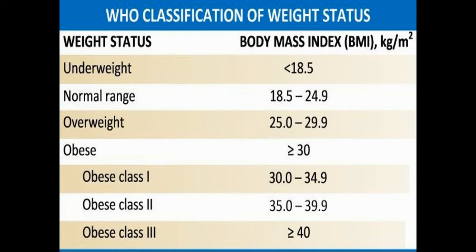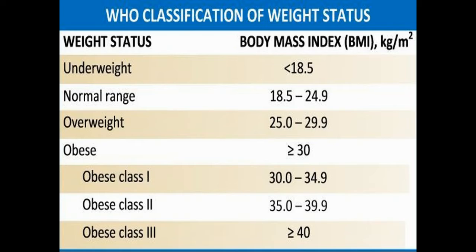So if the BMI is more than 30, they come under the category of obesity. And then with that, obesity has been classified into three categories: class 1, class 2, and class 3. So what is class 1? If the BMI of the person is between 30 to 34.9, they come under the category of obese class 1.